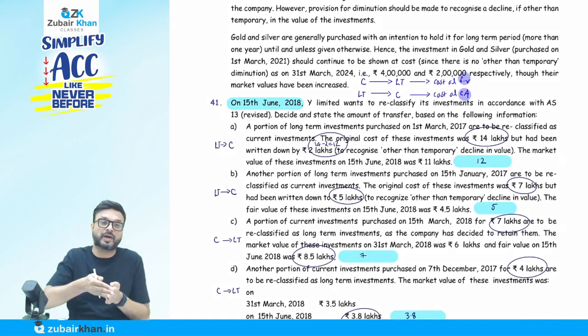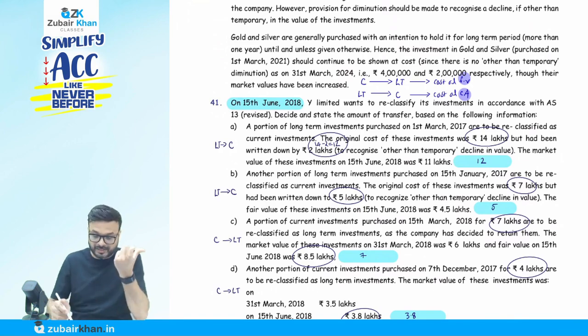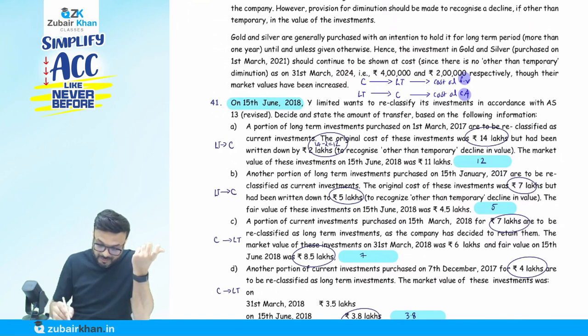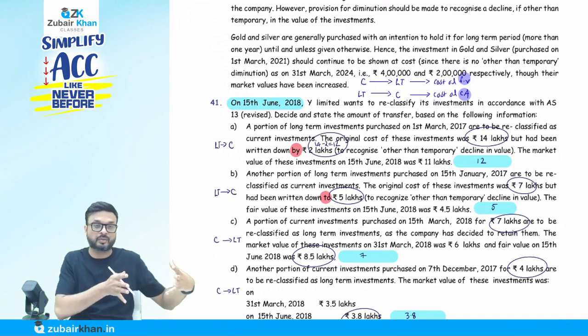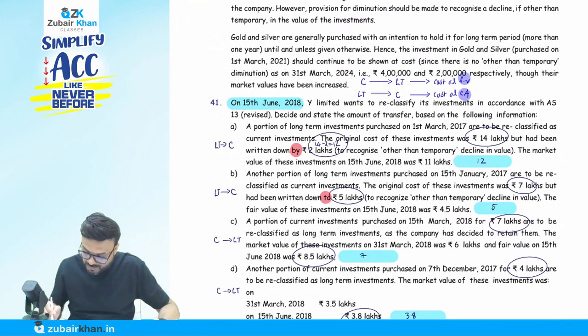They have reduced to 5 lakh. It means the book value is 5. Understand the difference here. Here they say "reduced by" and here they say "reduced to". It reduced by means they reduce the value by 2 lakh. Reduced to means the value is now at the 5 lakh. So the cost is 7 lakh and the book value is 5 lakh. Whichever is lower, 5. So we'll do the classification. Reclassification will be done at 5 lakh.